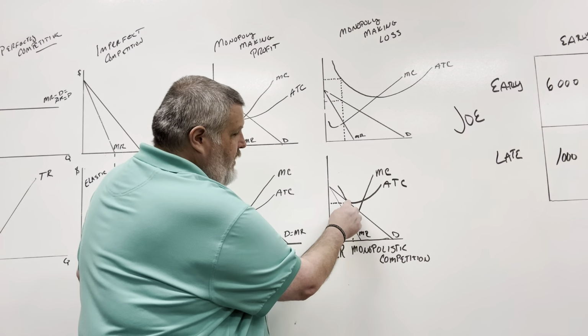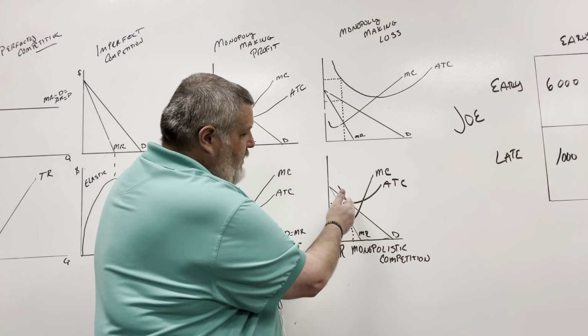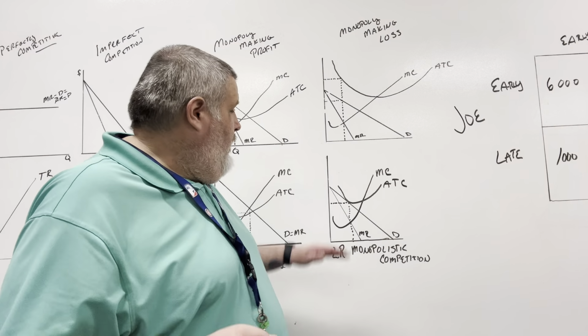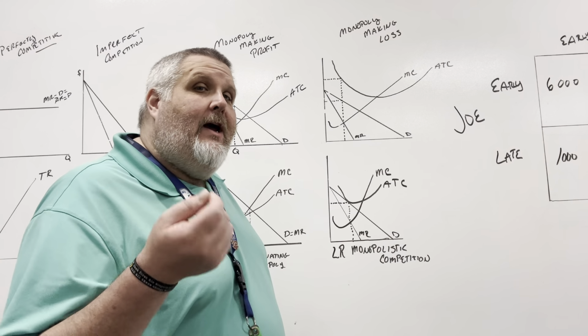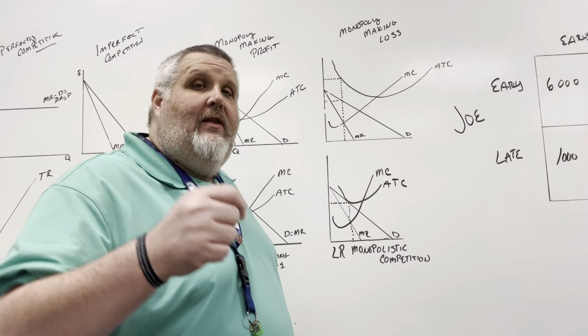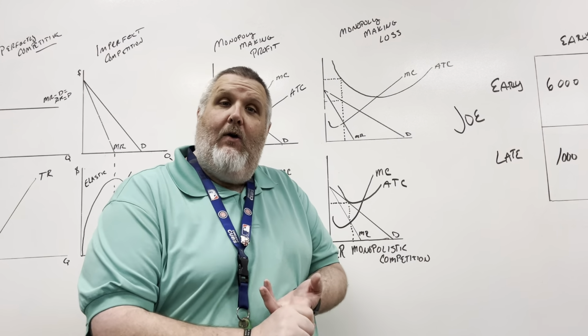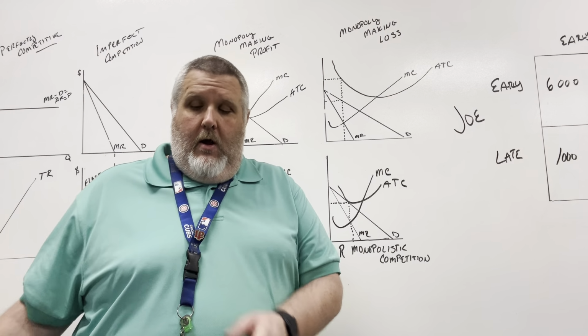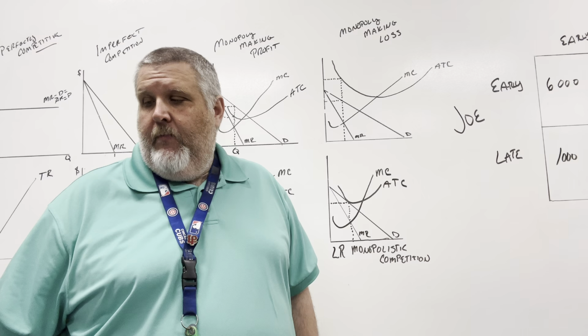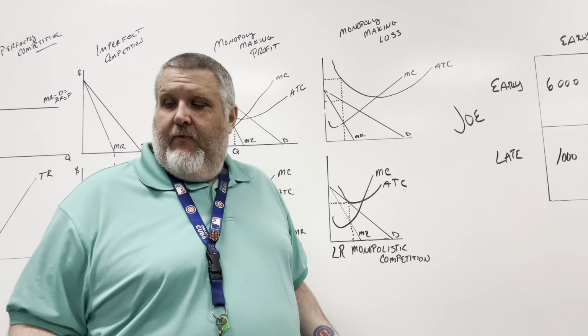We're gonna go up to our price, that's where our ATC is gonna be, that's where our demand is. Everything's meeting right there. That's the long run. At that point, we're making zero economic profit, a normal profit. And remember, a normal profit is a really good thing. That's what we want. That means we're making an accounting profit and all of our opportunity costs are covered. Okay, so that's what we're looking at for all of that.